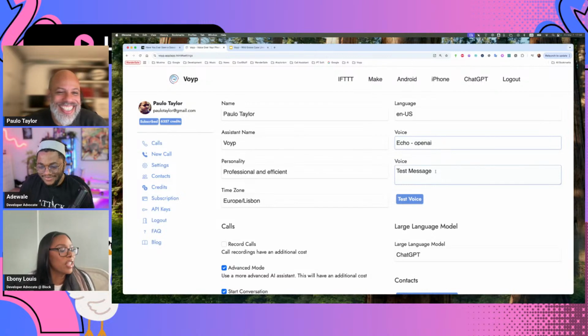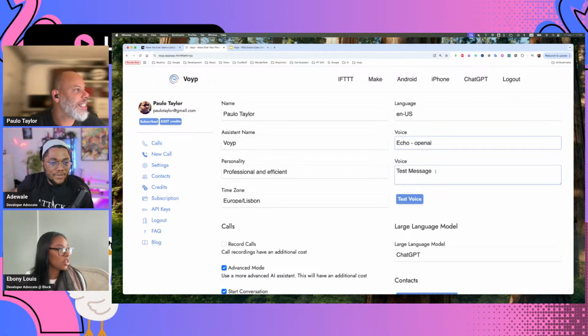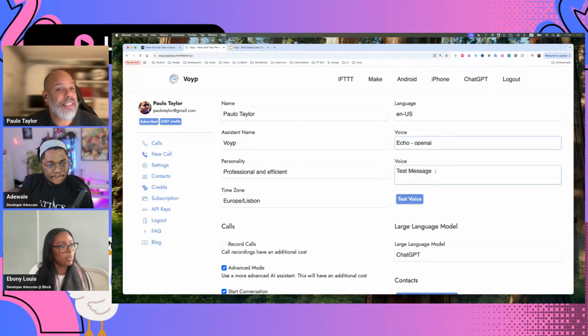Okay, so for a user to start using your extension, they would just need an API key. Yeah, they need an API key. They need to add some credits. If you create an account, it gives you 20 credits, which is not much, maybe 4 or 5 minutes that you can test it out. And then it also depends on where you're calling.